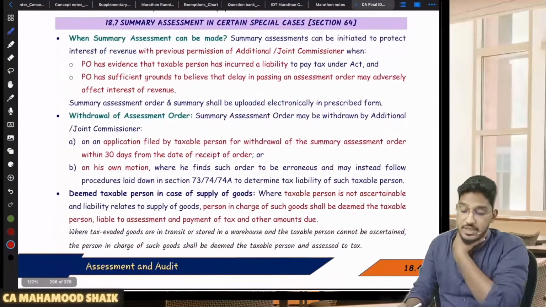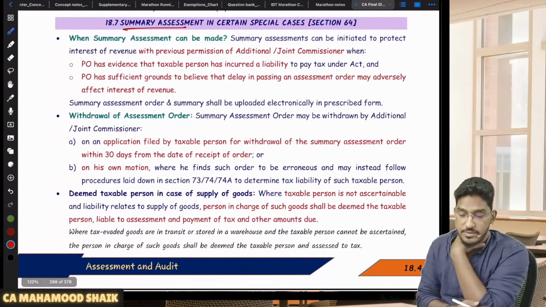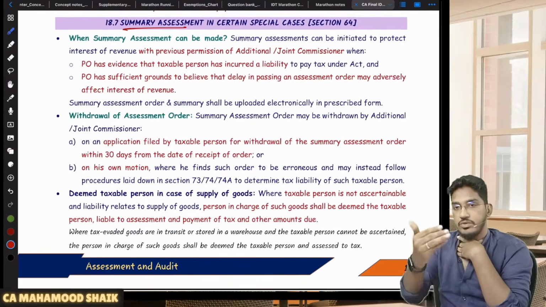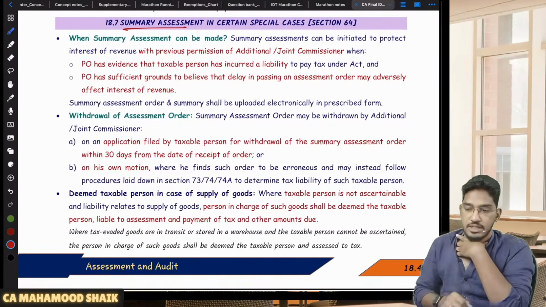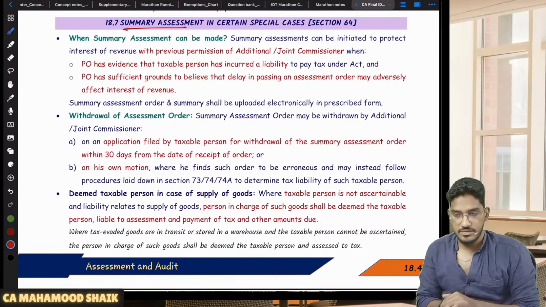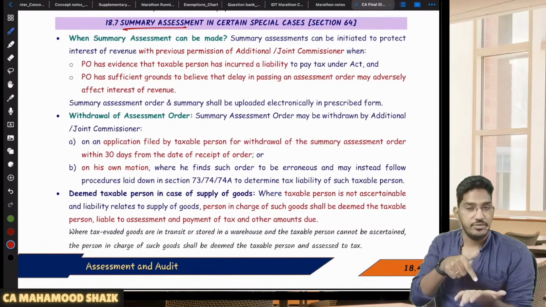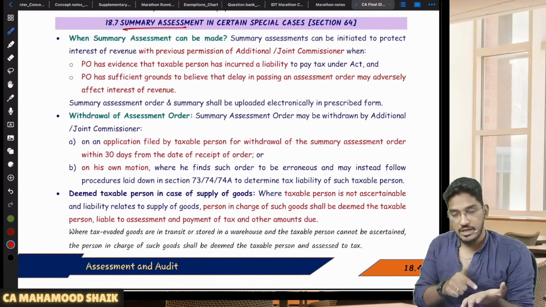Let us say you are already a registered person. See, in normal assessments, what will happen? First, they will give you notice. After that notice, you have to furnish reply. Thereafter, order will come. Usually, how do assessments happen here? GST assessment. First, they will give you show cause notice. For that show cause notice, they will give you time for reply. Within that time, you will give reply.